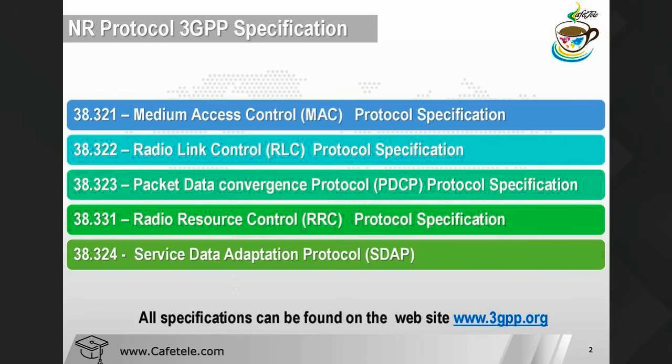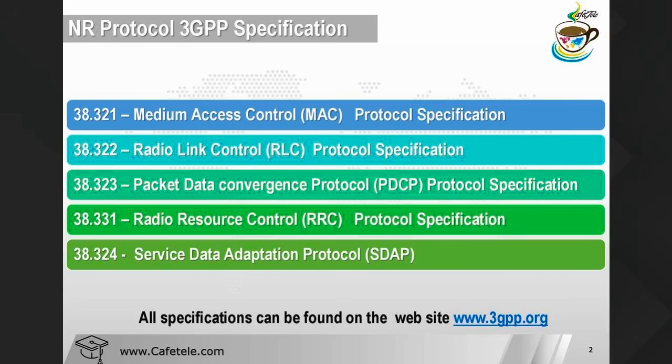The reason is that so many devices are supporting ENDC and NEDC devices also. So the service data adaptation protocol is required in LTE also, and NR also, but it is required when LTE is also connected to the 5G core network. Right now, with the current scenario with the NSA option, the SDAP protocol will not be applicable. SDAP is only applicable to the 5G network or 4G network when those eNodeB or gNodeB are connected to the core network for 5G.